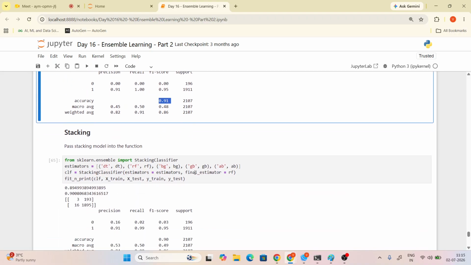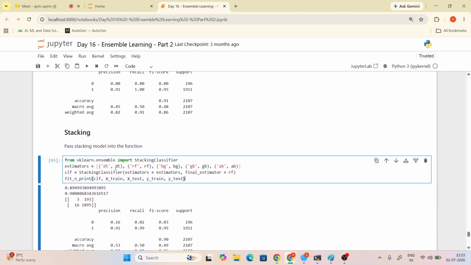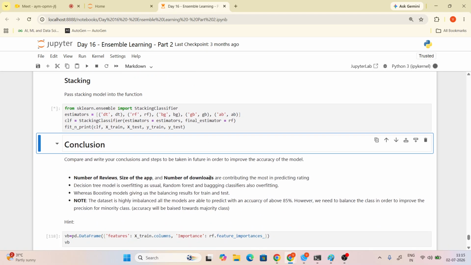Now we are applying stacking, Alka. Decision tree we will take as DT, then random forest, bagging, gradient boosting, AdaBoosting. We will give these as estimators, right? These are the base learners. Who is the meta learner? The final estimator is the meta learner. Now see the output.